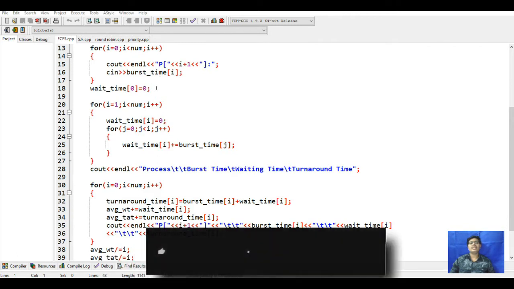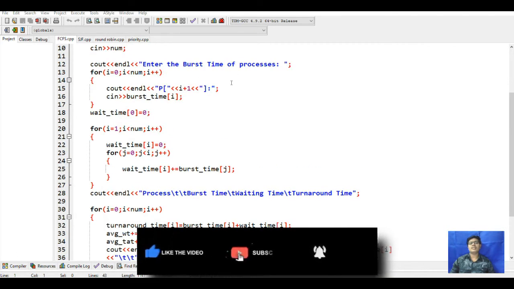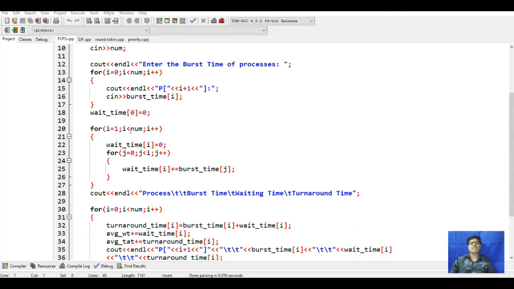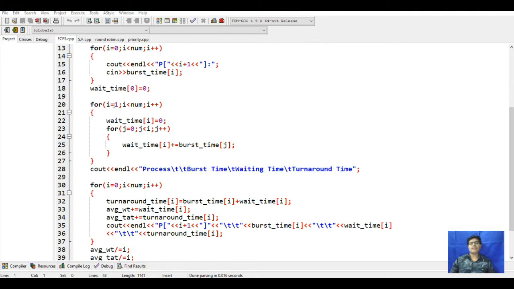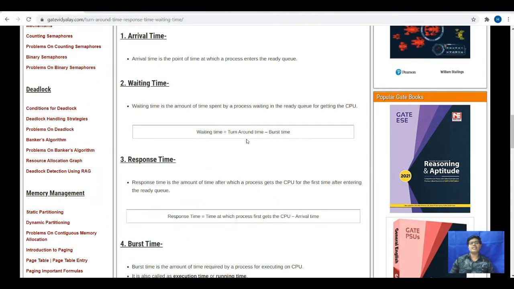Then it will take the burst time of the processes. After this we see for i equal to 1, for i less than n, i plus plus, where the waiting time is assigned. After this the waiting time will be added to the burst time. For the waiting time we will need: waiting time is equal to turnaround time minus burst time.